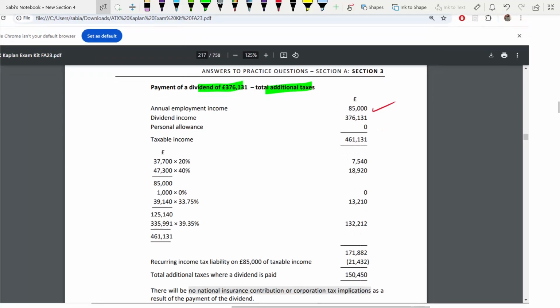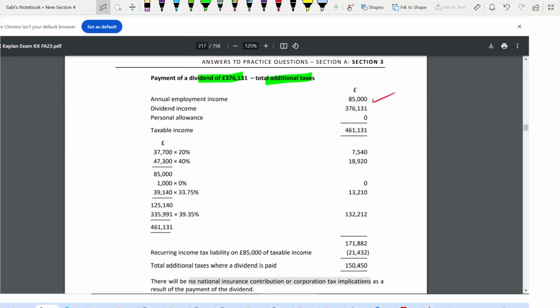Coming to dividend. For dividend also, salary will be the same, 85. This is your dividend. No personal allowance here, it is 0. In this case, if you see, it's more than 125 something, so this is your taxable income. Same. Remember,